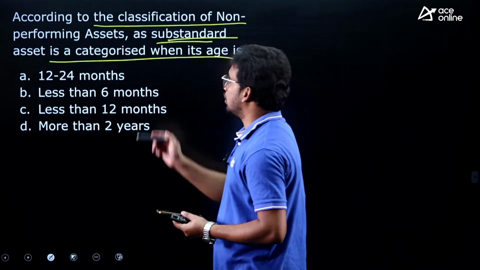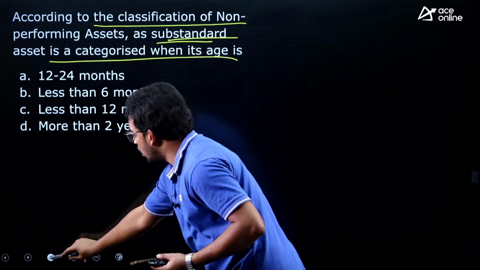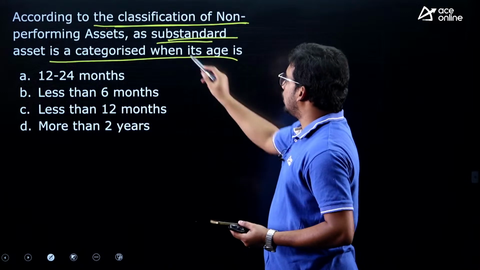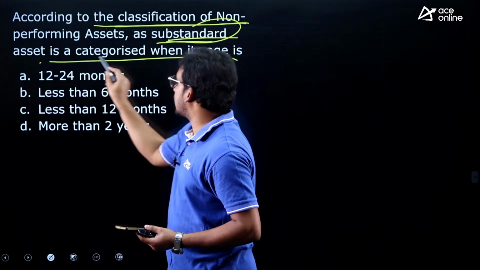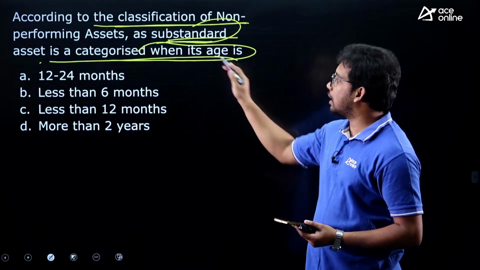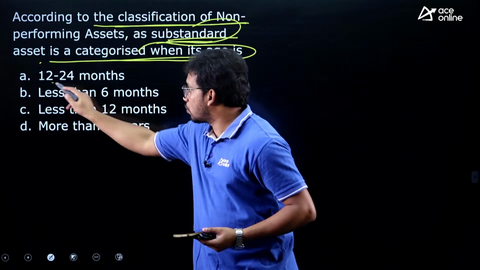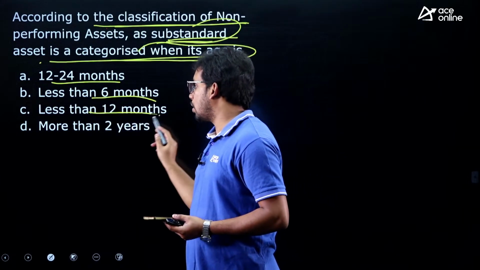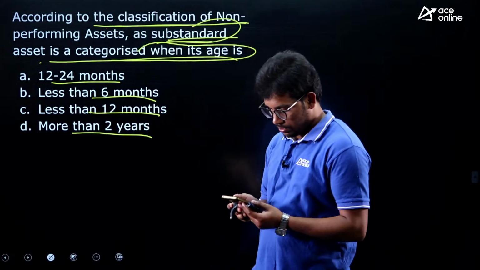Now come to the question. They are asking, according to the classification of non-performing assets, when is an asset categorized as substandard? The options: 12 to 24 months, less than 6 months, less than 12 months, more than 2 years.